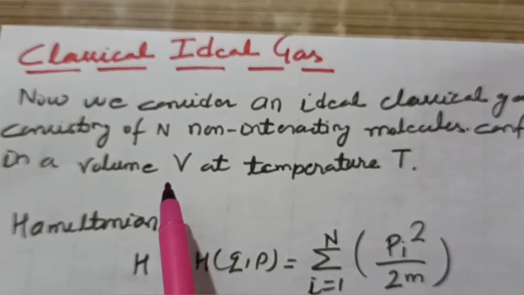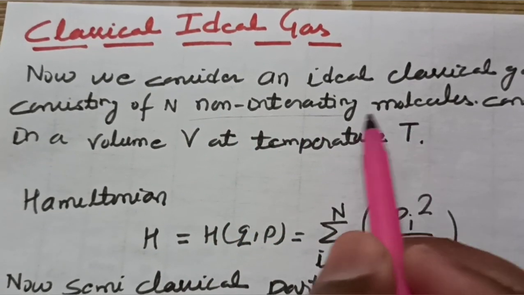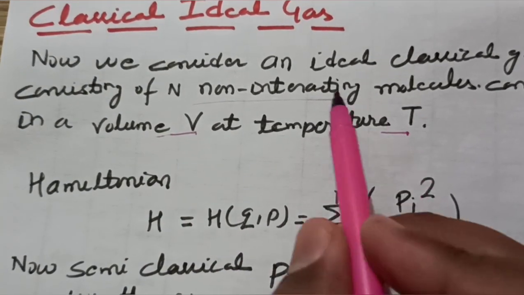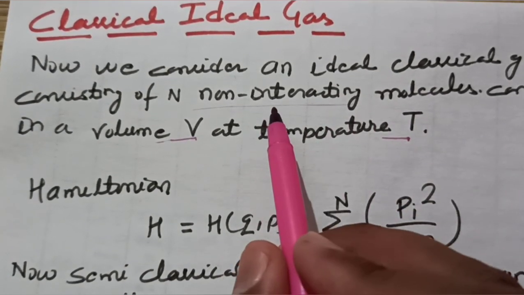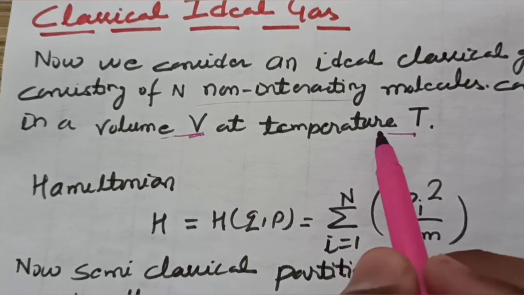For this we are considering an ideal gas consisting of n non-interacting molecules, confined in a volume V at temperature T. We have a classical ideal gas of n non-interacting molecules confined in a volume V at a temperature T.